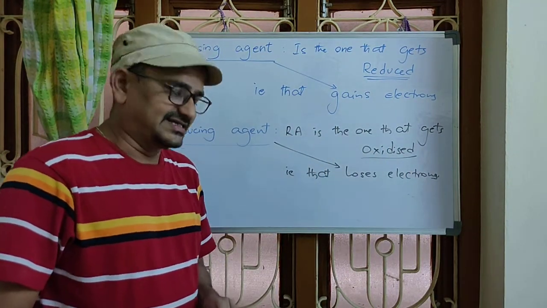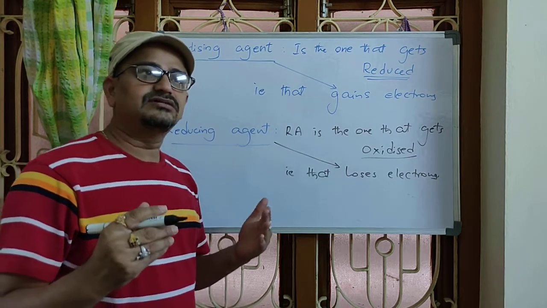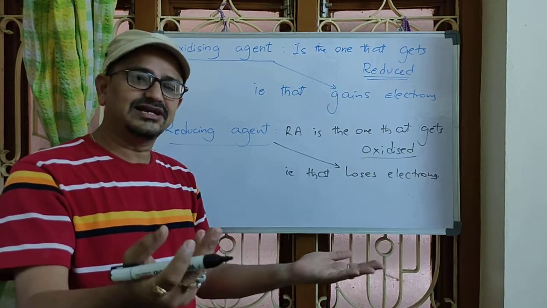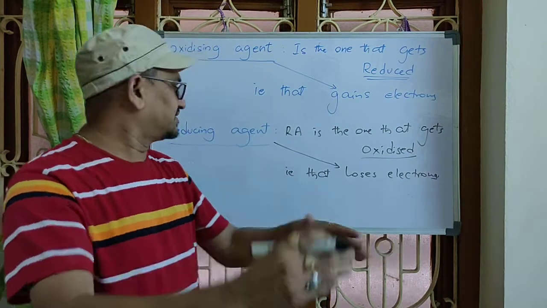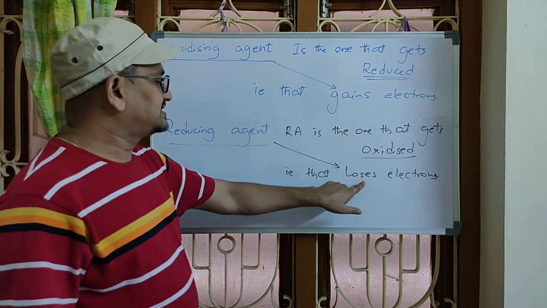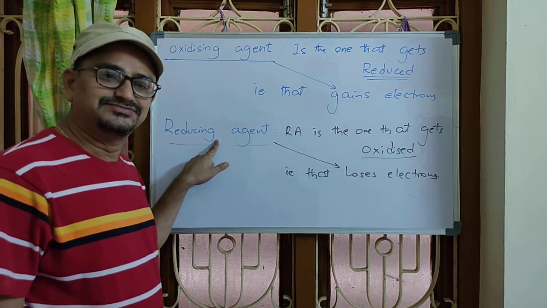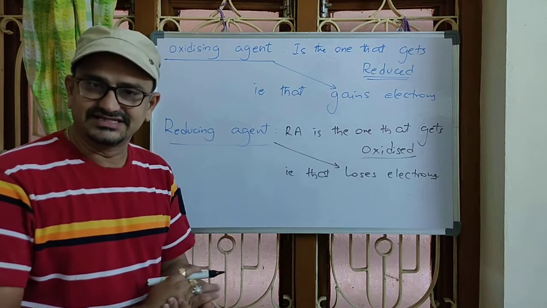In CBSE classes, you might have studied about metals. Metals are the ones which readily lose electrons, because they are electropositive, right? So, metals are good reducing agents. Active metals are strong reducing agents. Normal metals are weak reducing agents.